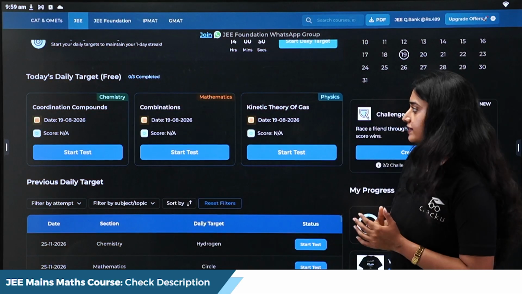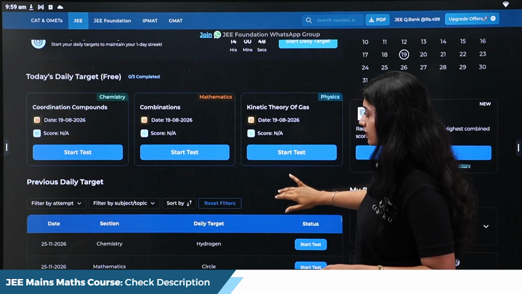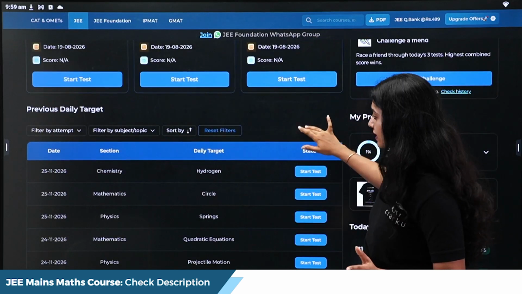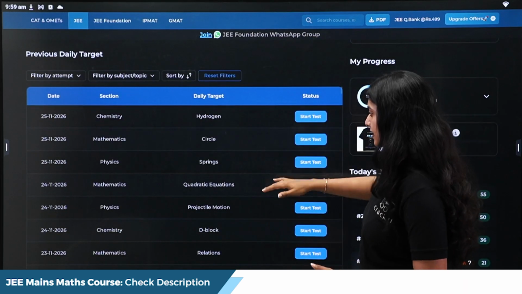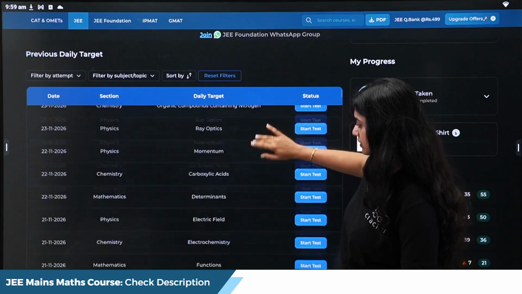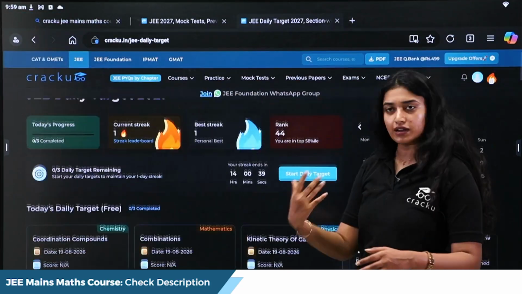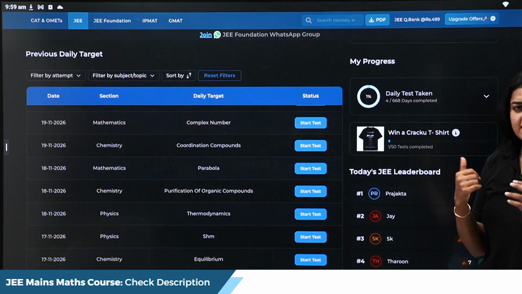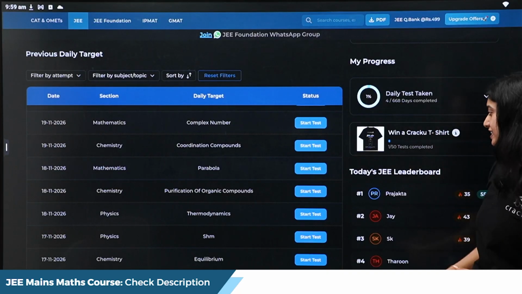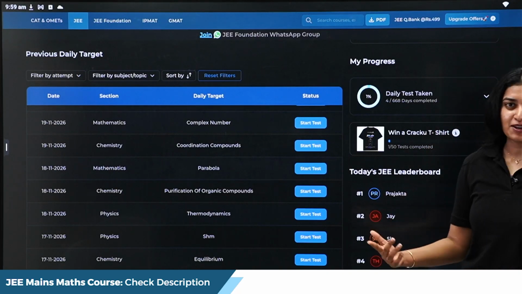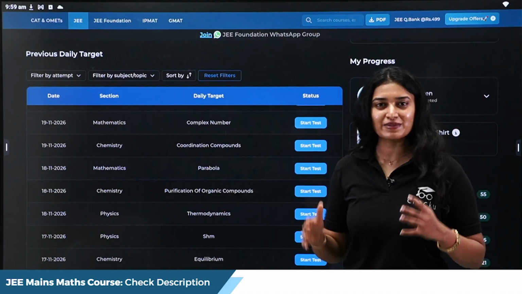Usually, today's daily targets are free for everybody, but since you're a student of Cracku, you will get the previous days' daily targets as well. You will get access to all the previous days' daily targets, which normal students don't get. And if you successfully finish 50 tests, then you can win a Cracku JEE t-shirt, which is my favorite. Right now I don't have it, but it's really good.